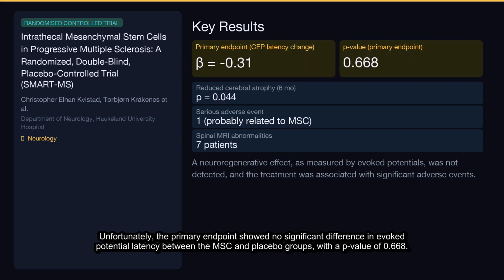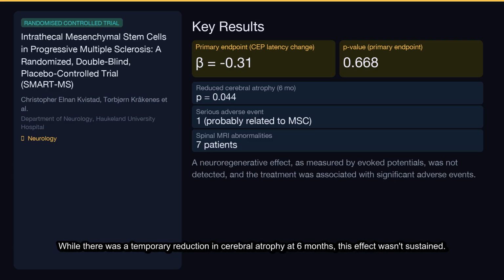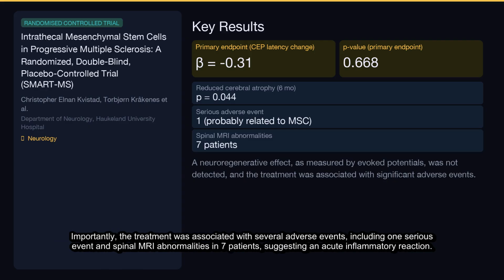Unfortunately, the primary endpoint showed no significant difference in evoked potential latency between the MSC and placebo groups, with a p-value of 0.668. While there was a temporary reduction in cerebral atrophy at 6 months, this effect wasn't sustained. Importantly, the treatment was associated with several adverse events, including 1 serious event and spinal MRI abnormalities in 7 patients, suggesting an acute inflammatory reaction.